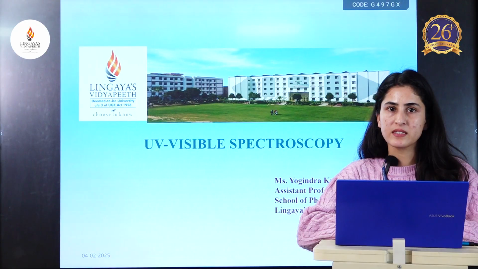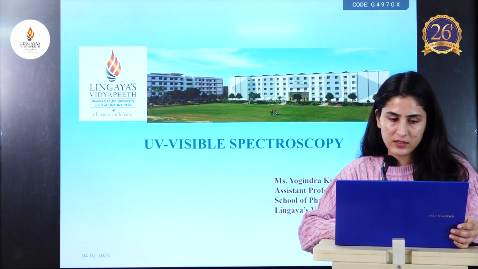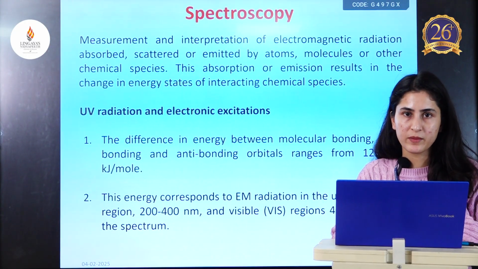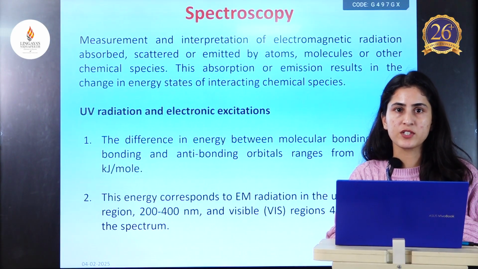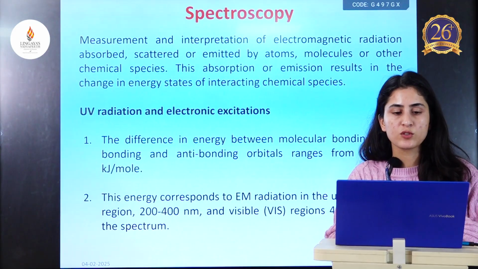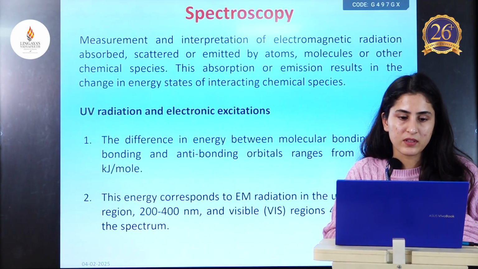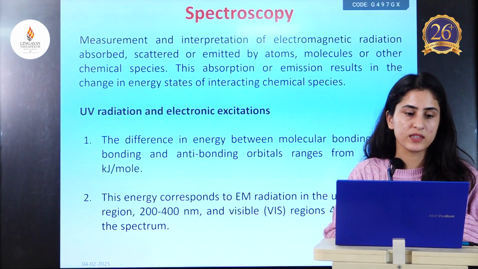And today we will be discussing UV visible spectroscopy. So let's start. First of all, we have to understand what is spectroscopy. The word spectroscopy is made from two words, which is spectrum and scopy. So basically, the meaning of spectroscopy is to study the interaction of electromagnetic radiations with the matter.